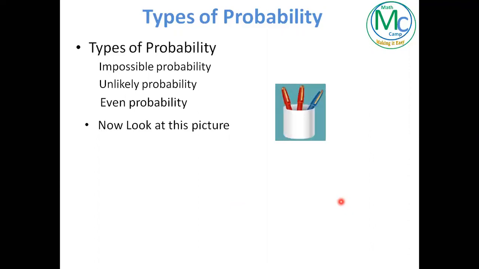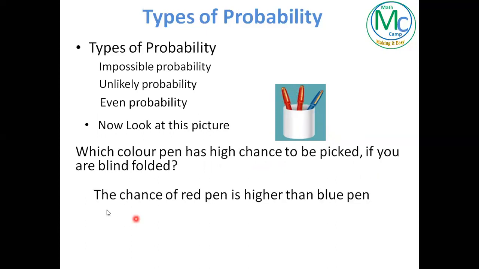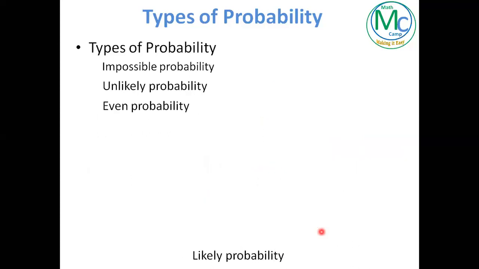Now look at this picture. You can see 2 red pens and 1 blue pen. My question is, which color pen has high chances to be picked up? I'm sure you will say red pen because there are more red pens. So any event that has high chances has a likely probability. Now the fourth type of probability is likely probability.